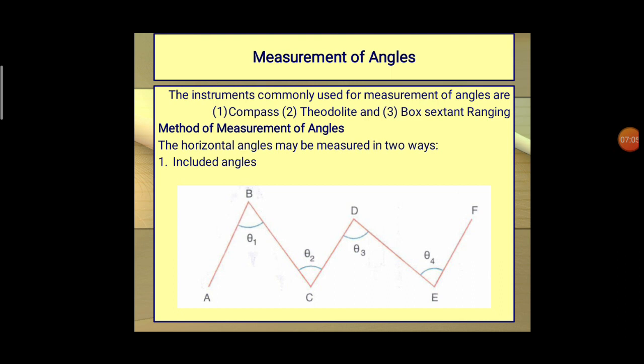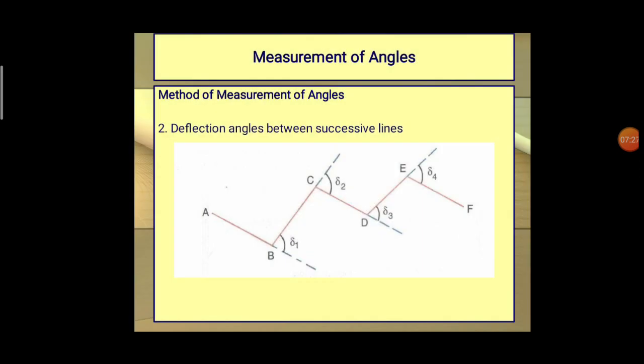Likewise, AB and BC have one included angle, BC and CD have another included angle theta 2, and CD and DE have theta 3. So this is one method of measuring angles, the included angles.